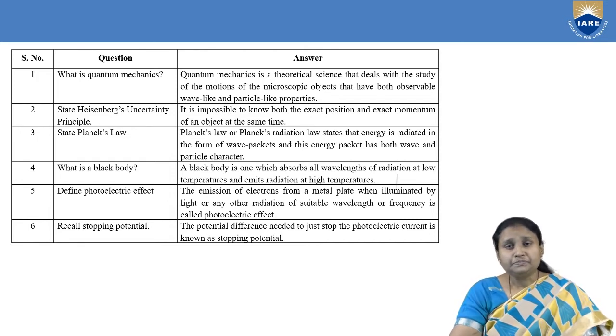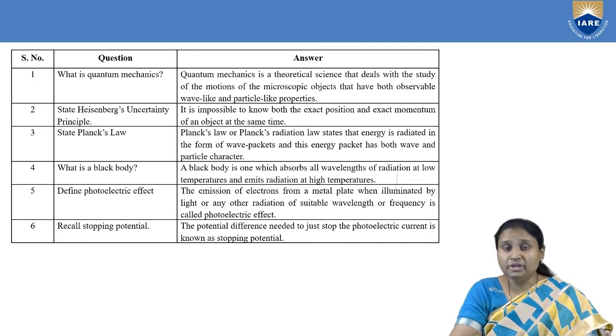And here we can also construct a black body. For that, we make a hollow enclosure and paint the inner surface of that enclosure with lamp black.